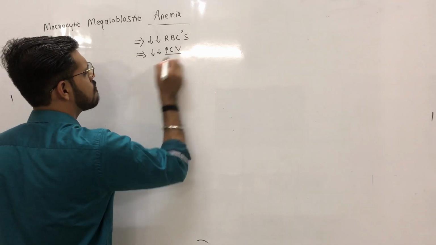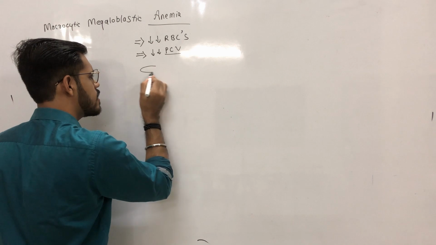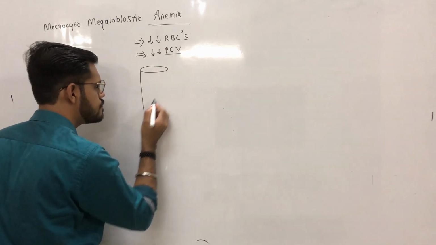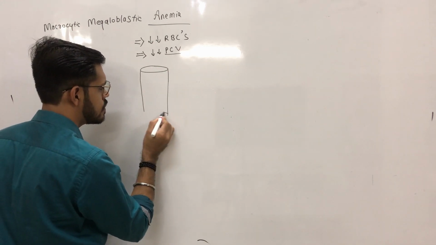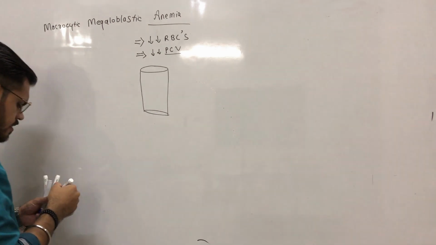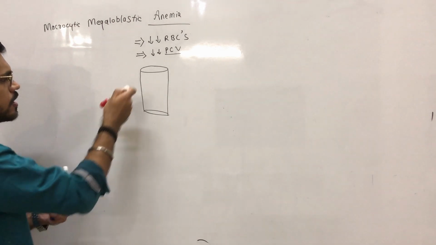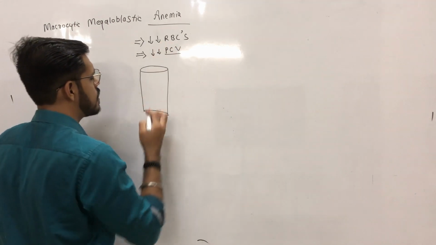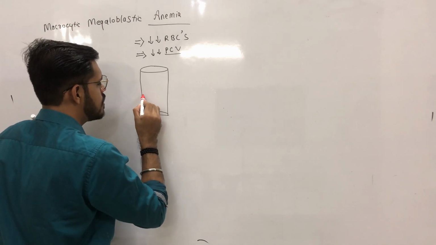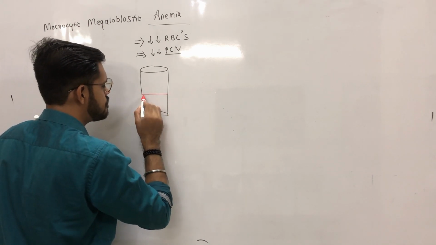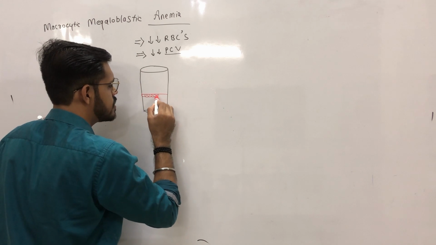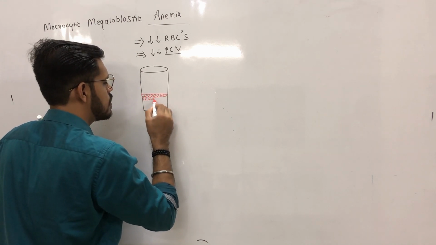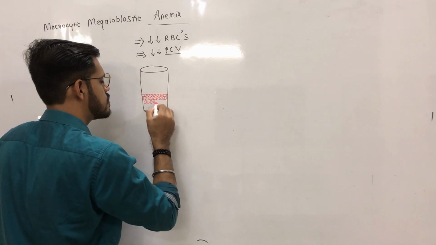Now, what is packed cell volume? If we take a container, add some anticoagulants and then add blood to it, the RBCs in this container settle down after some time.